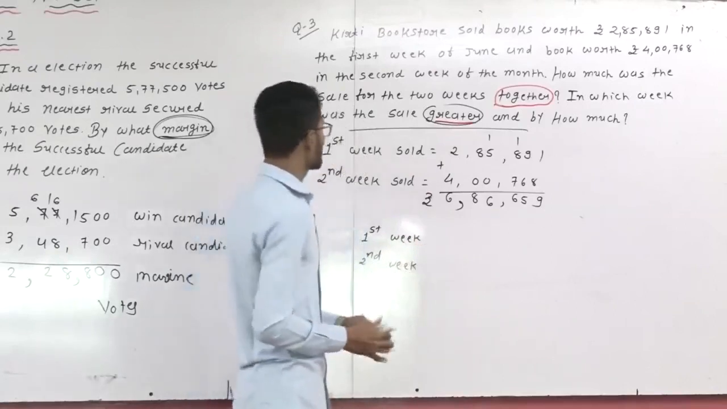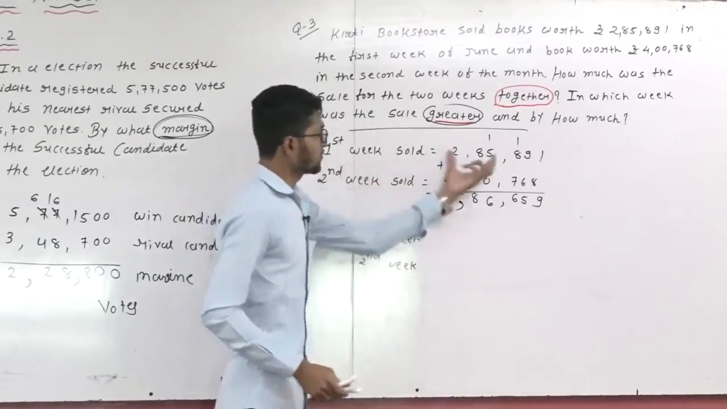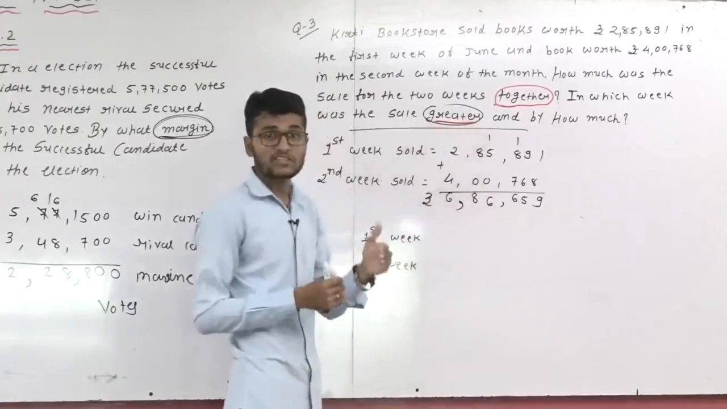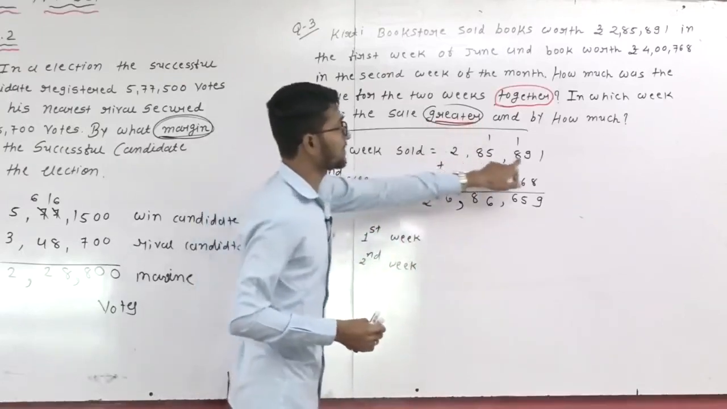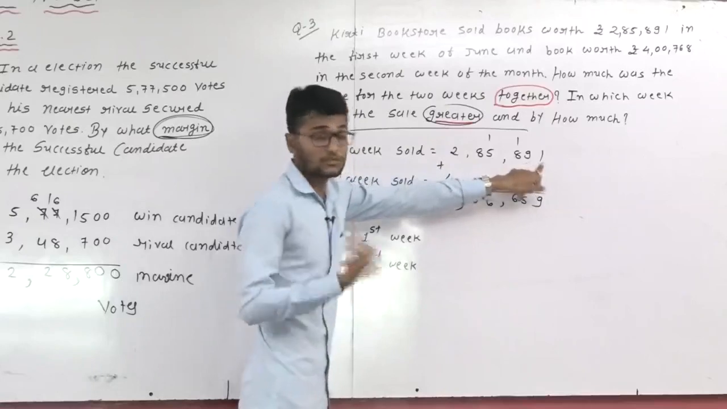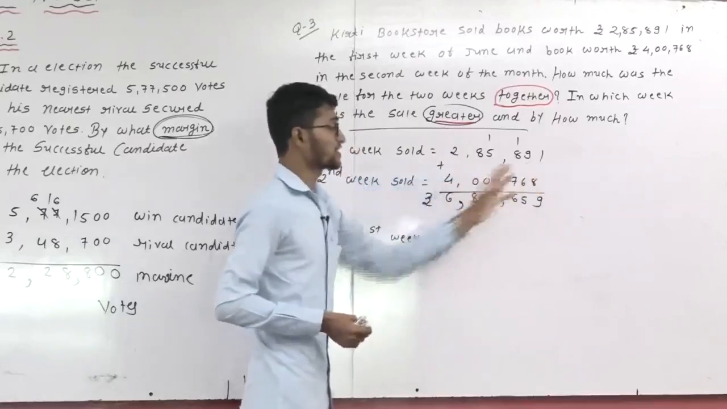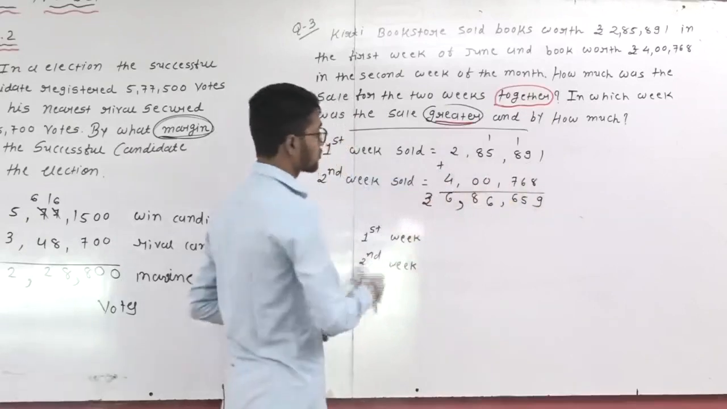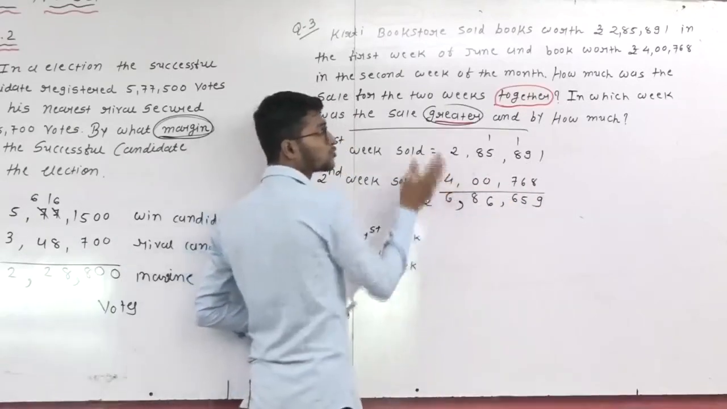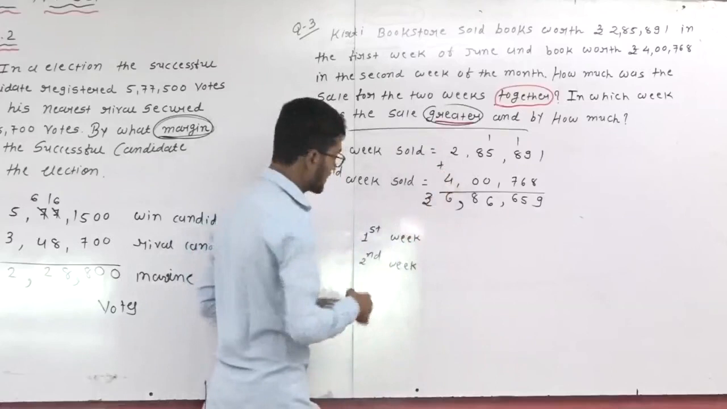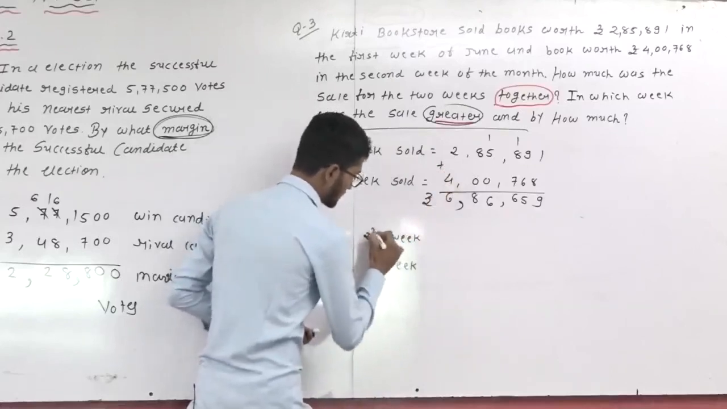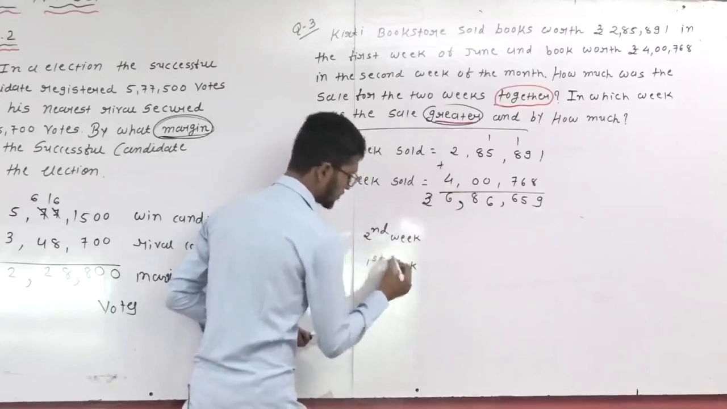So students, here is the first week and this one is the value of the second week. So here is the greater. Greater means we have to find the difference, this means subtraction. Here 2,85,891 is the first week. 4,768 is the second week. So students, we all know we subtract the small number from the big number. It means first the second week and then the first week.